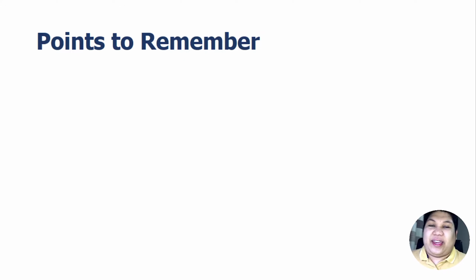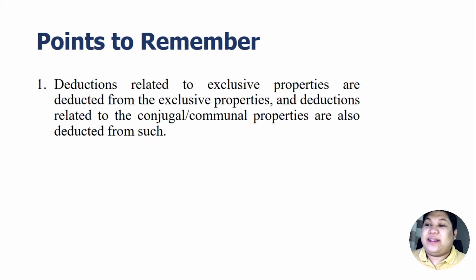Before we dive into our discussion, you will need to remember a few things. Number one, deductions related to exclusive properties are deducted from the exclusive properties, and deductions related to conjugal or communal properties are also deducted from those properties. If a deduction is directly attributable or traceable to a specific property, like exclusive, conjugal, or communal, then this deduction could be deducted from such property.